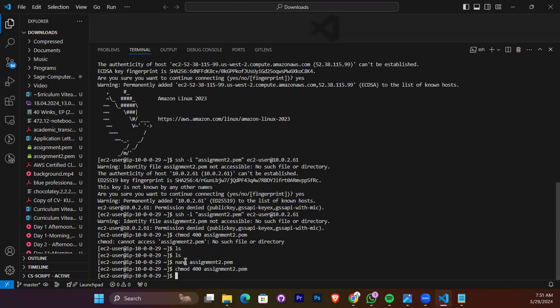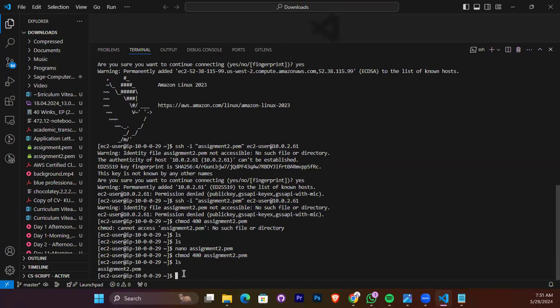Now, if you are just joining, the reason why we're not able to enter from our instance is that we didn't have the keeper file on the public instance that we were in. So we had to create the keeper file on that instance, then we can use it to SSH into the private instance. Let me do ls right now. You can see that our assignment2.pem is here. So now we can reference it in the code that we copied.